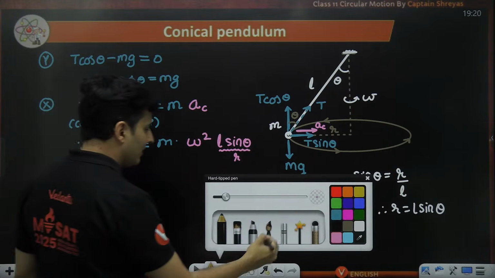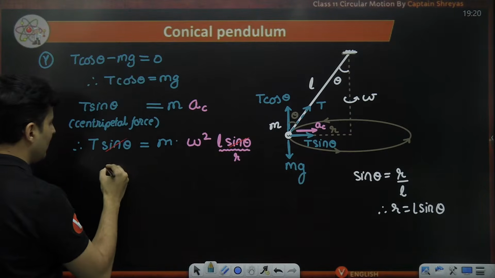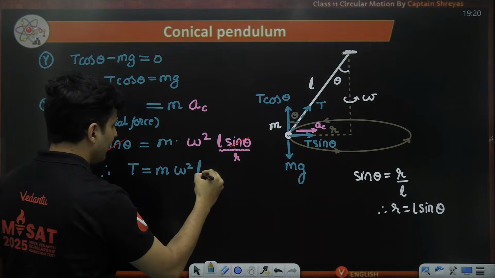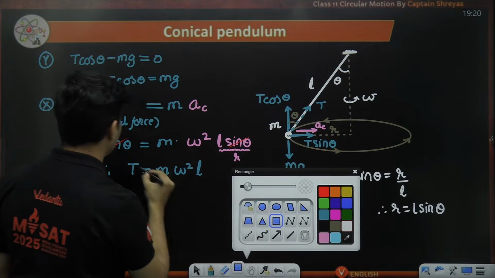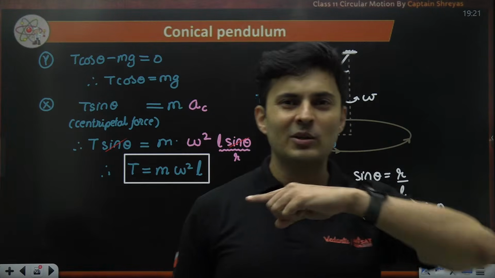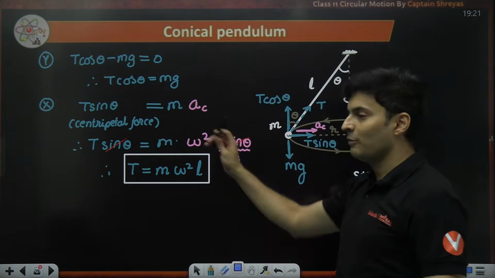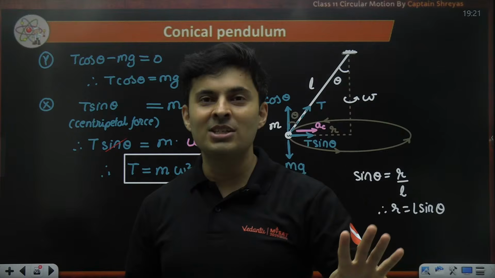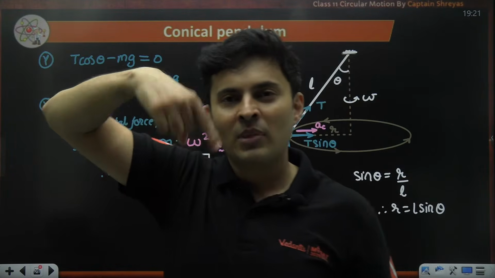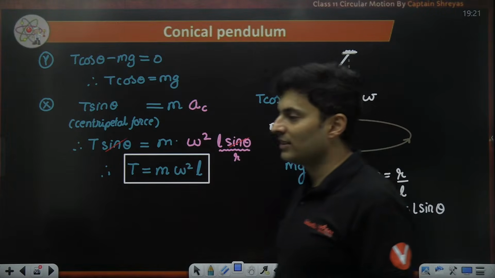Oh, the best part is sin theta and sin theta just got cancelled, and I am left with the tension value as m omega square L. What a nice answer. Tension is m omega square L. Please learn this by heart. So whether it is a horizontal circle or a conical pendulum, the tension is always m omega square L. So forget about mg in all such scenarios. Even if it is a horizontal circle or conical pendulum, tension is m, angular speed square, into the length of the string. That's it.